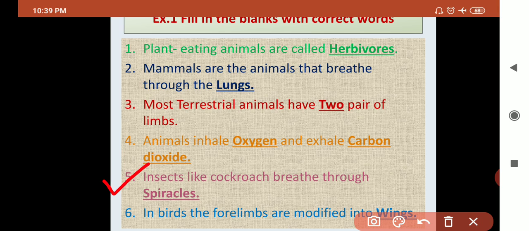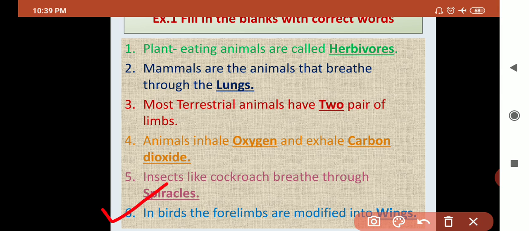Question number 5. Insects like cockroach breathe through dash. How can a cockroach breathe? Think about it. Okay, they breathe through tiny holes. They are called spiracles. So they breathe through spiracles.